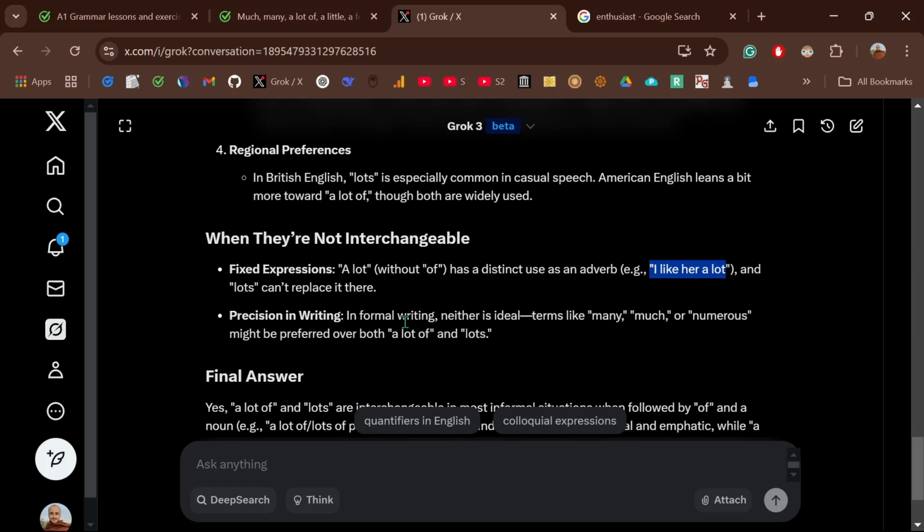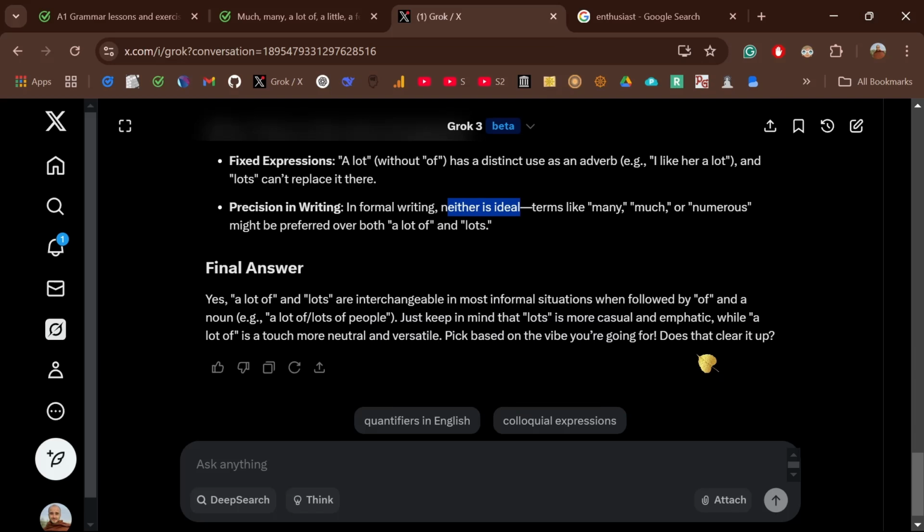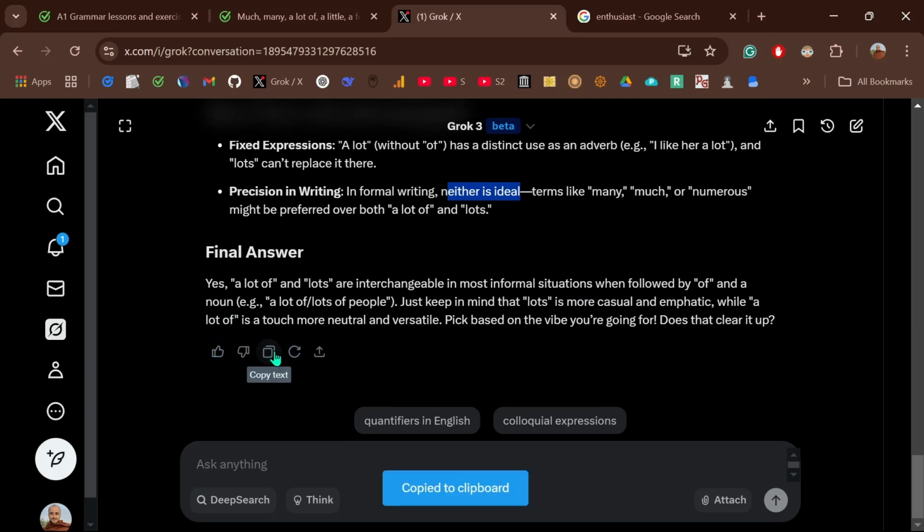In formal writing, both of them are not ideal. Many, much, or numerous is better, okay? Numerous means many. So a lot and lots is a bit informal. If you're writing an essay or things like that, then it's better to use many, much, numerous, several, or something like that. Okay? Do you want this? I'll send you Grok's answer.